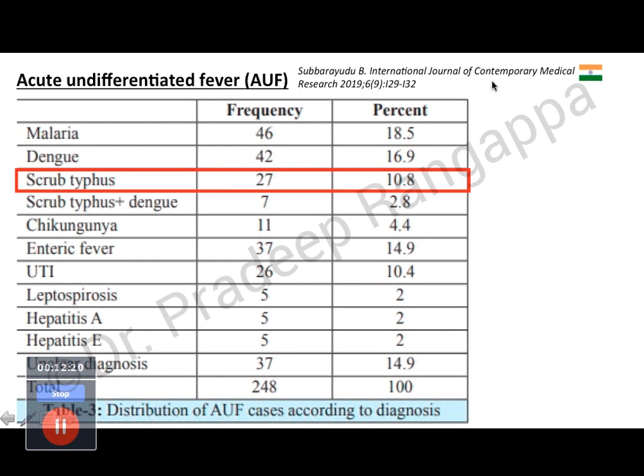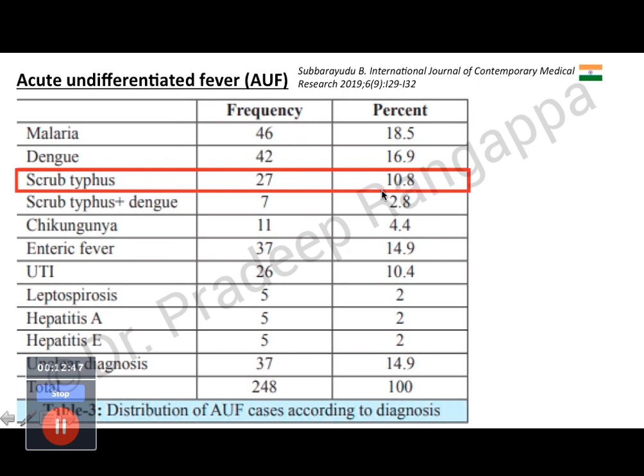So this was another study, Subbarayadu, which came as late as 2019. Surprisingly, this study came from Vizag. Here they showed that malaria was the commonest occurring. Although I would say in Bangalore, where I come from, malaria is almost absent now. I think what we are seeing more is scrub typhus and dengue, even in our part of the country. So in this Vizag study, you see dengue is second and scrub typhus is third.